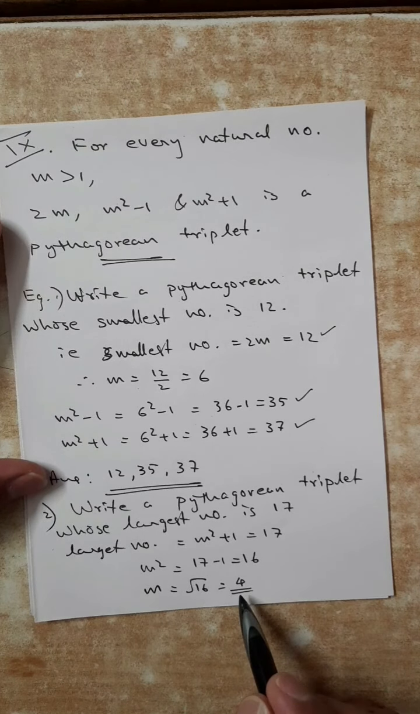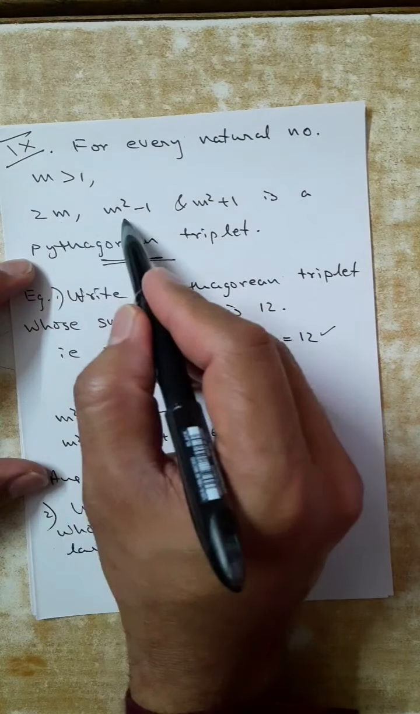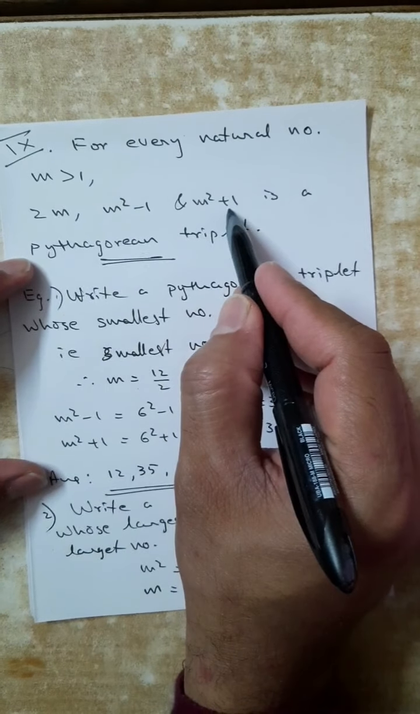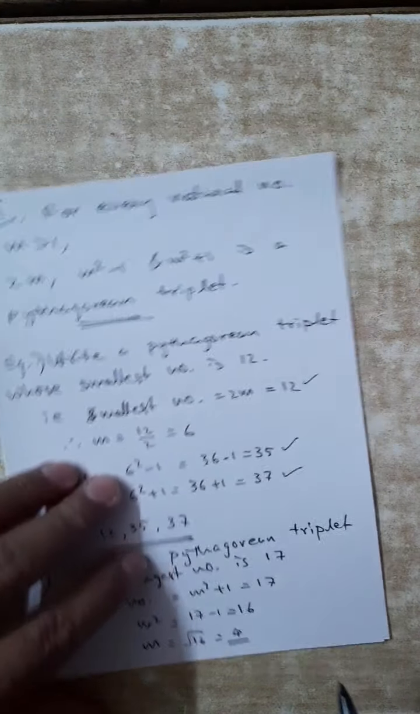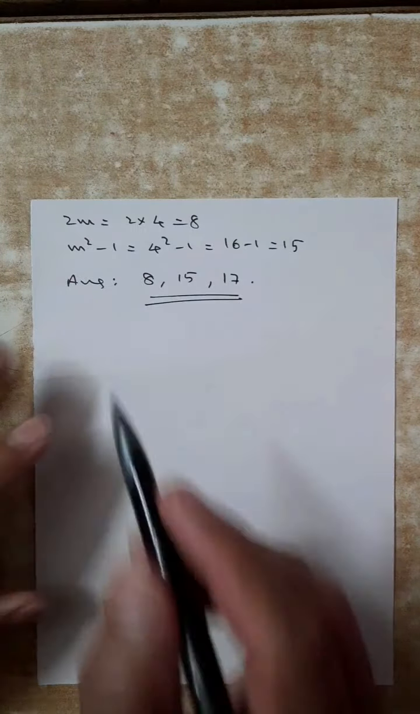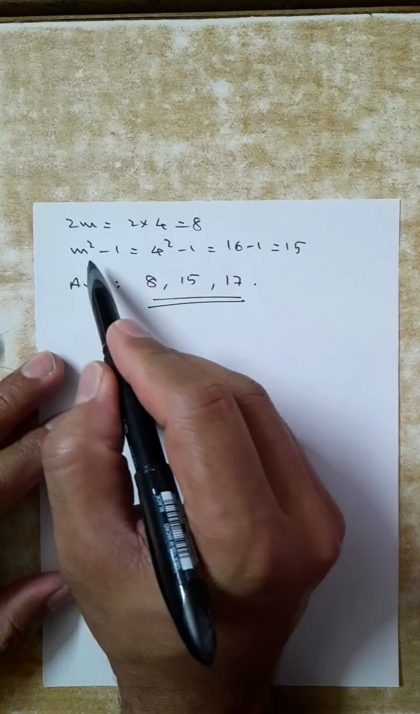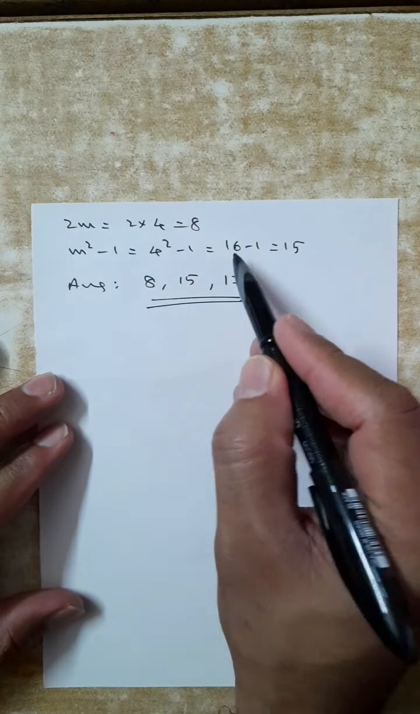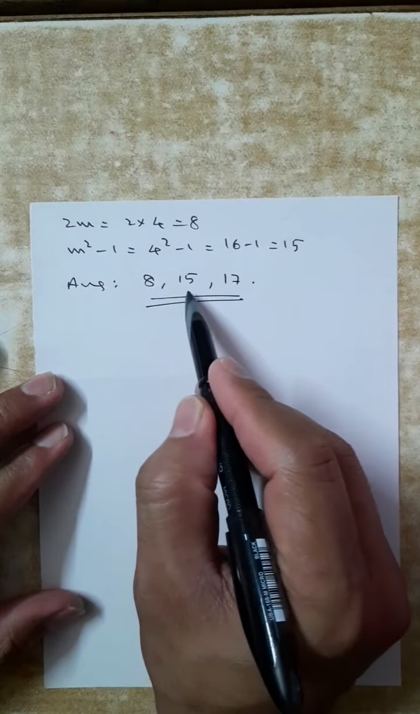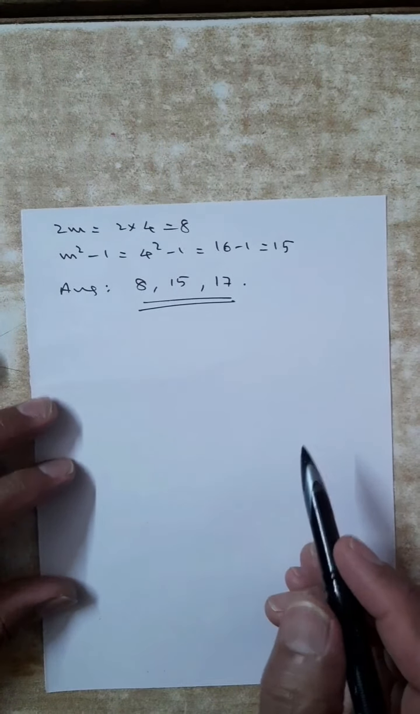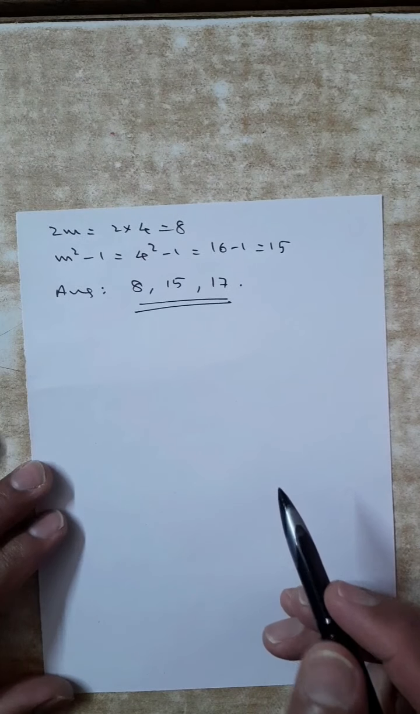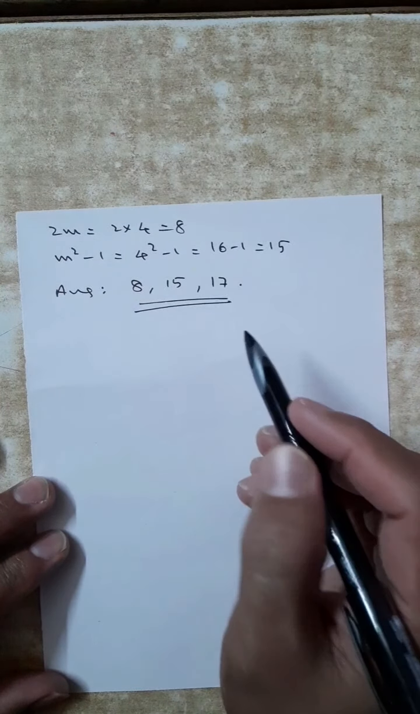Now I got m. Now I have to go for 2m and m square minus 1. Now 2m I need. m square minus 1 I need. 2m is 2 into 4, 8. m square minus 1 is 4 square minus 1, 16 minus 1, 15. So 8, 15 and 17. This is a Pythagorean triplet. I hope you understood these properties.